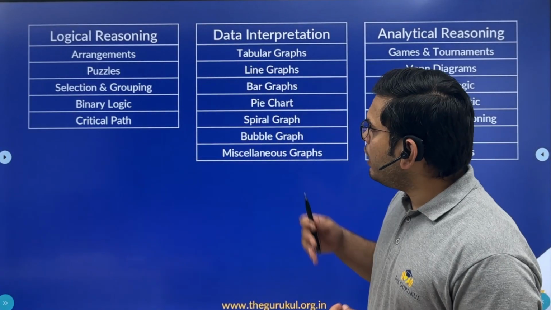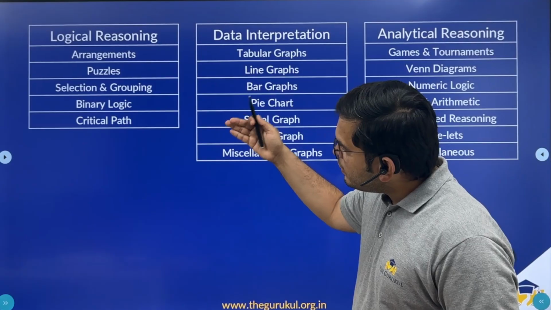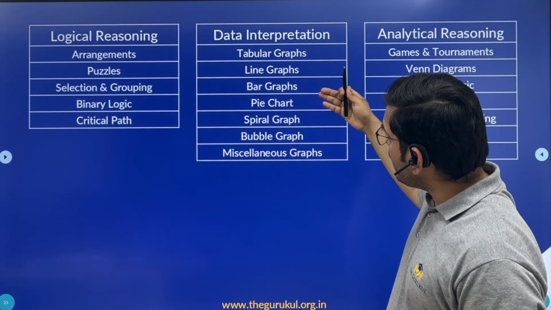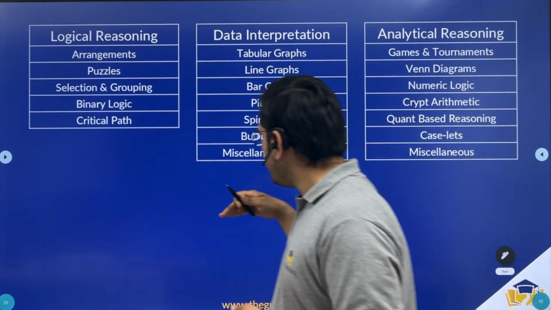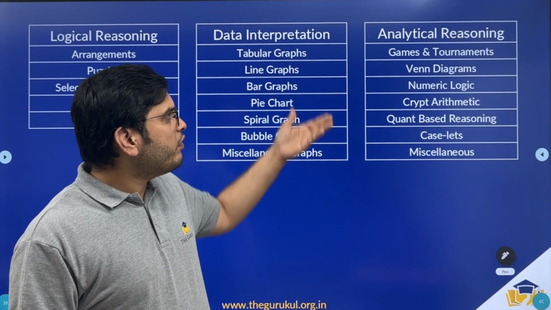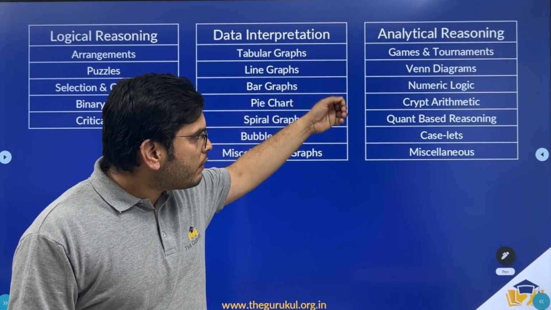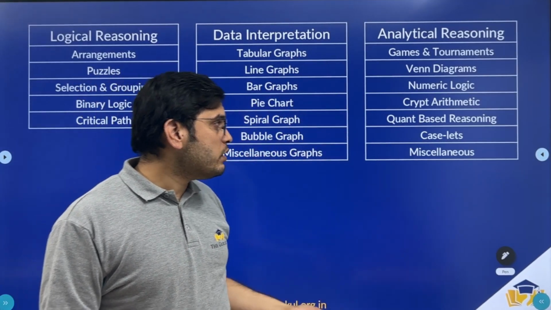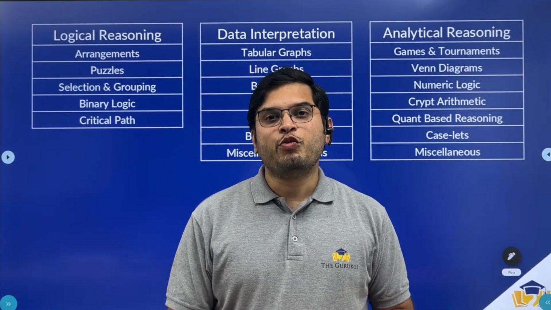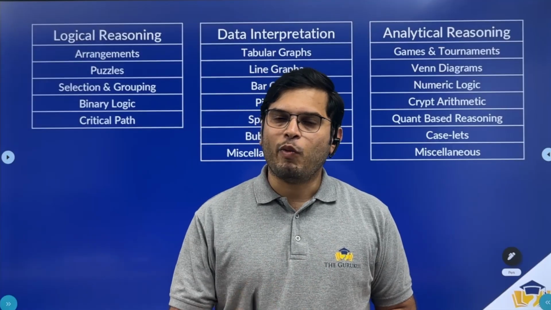In logical reasoning, we'll be covering arrangements, puzzles, selections and grouping, binary logic, and critical path. In data interpretation, we have tabular graphs, line graphs, bar graphs, pie charts, spiral, bubble graph, or any miscellaneous graph. And in analytical reasoning, we'll be discussing games and tournaments, Venn diagrams, numeric logic, cryptarithmetic, quant-based reasoning, some caselets, and any miscellaneous questions. In this series, we will be covering all these topics one by one.